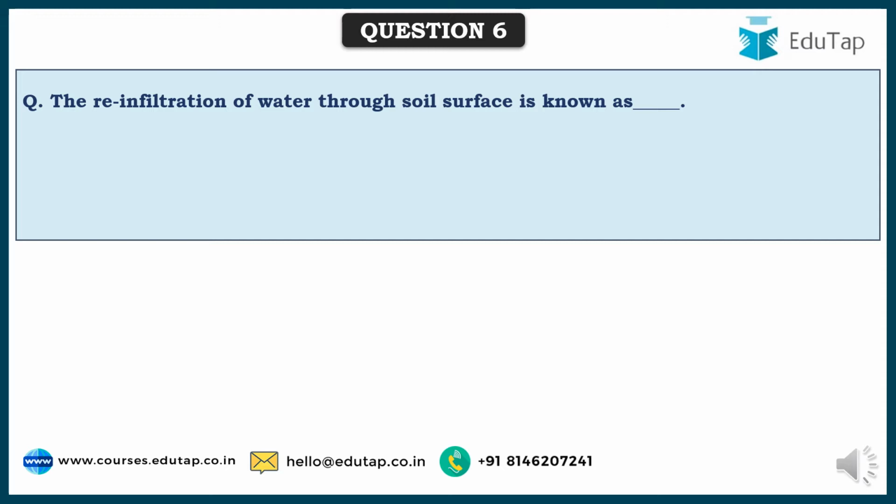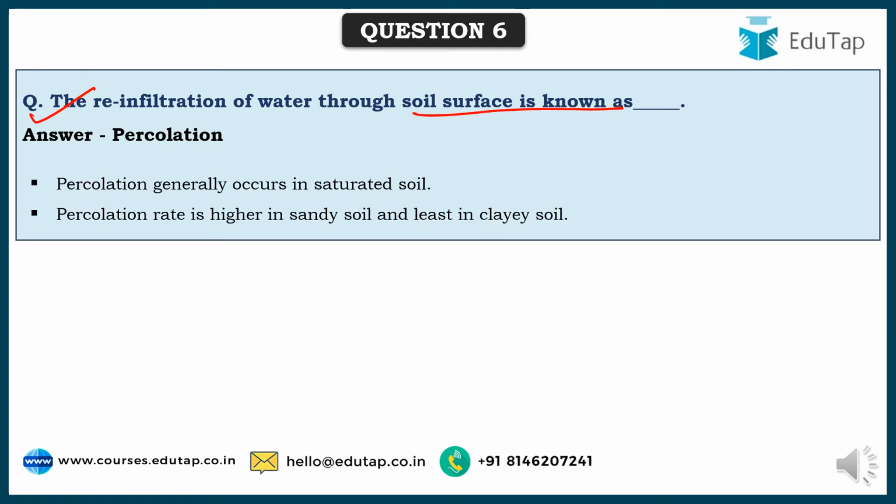So friends, this one, it's a definition. The re-infiltration of water through soil surface is known as percolation. Percolation generally occurs in saturated soils, and percolation rate is higher in sandy soils and least in clay soils because of the type of the soil particle structure it has and the amount of space between those soil particles.